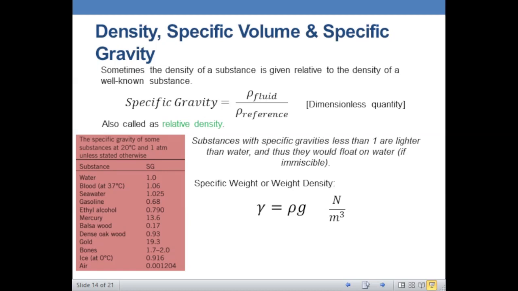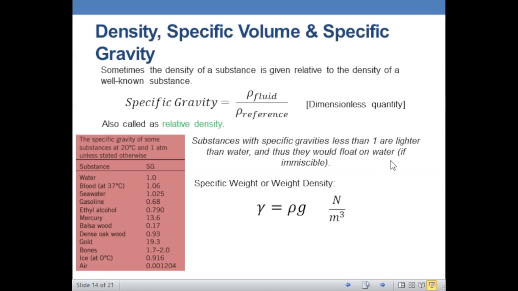Okay, the specific gravity is also known as relative density, and this is a dimensionless quantity. There's no unit for this. Okay, it is important to remember that substances with specific gravities less than 1 are lighter than water, and thus they would float on water if immiscible.